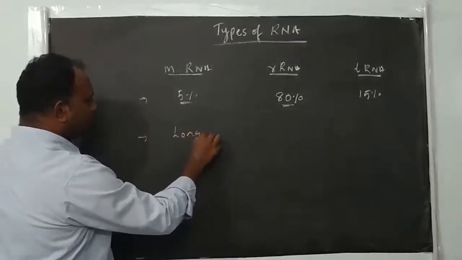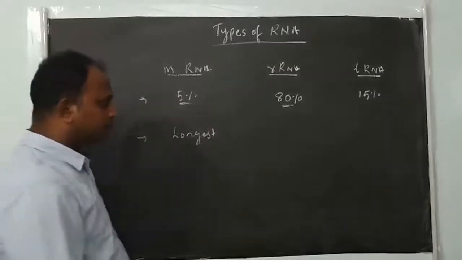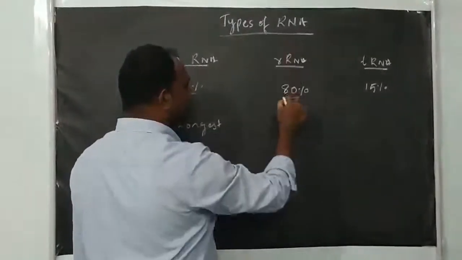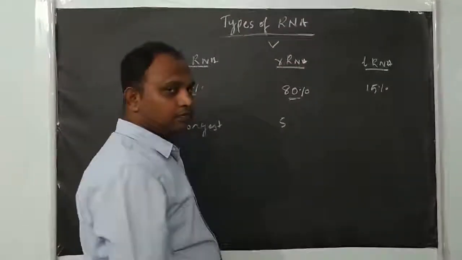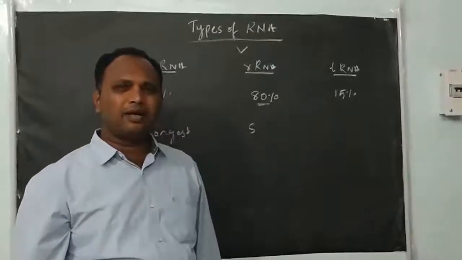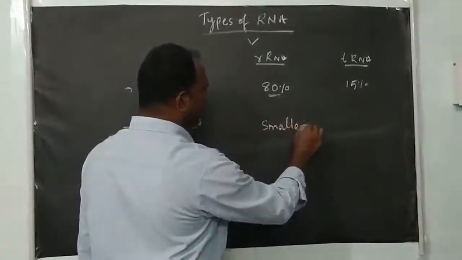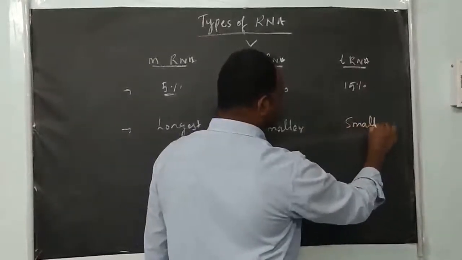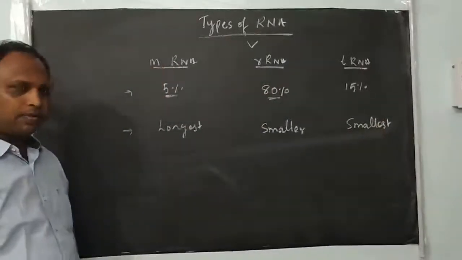Comparing with the other types of RNA, mRNA is the longest one, and tRNA is the smallest one. Among the three types, the smallest RNA is tRNA.